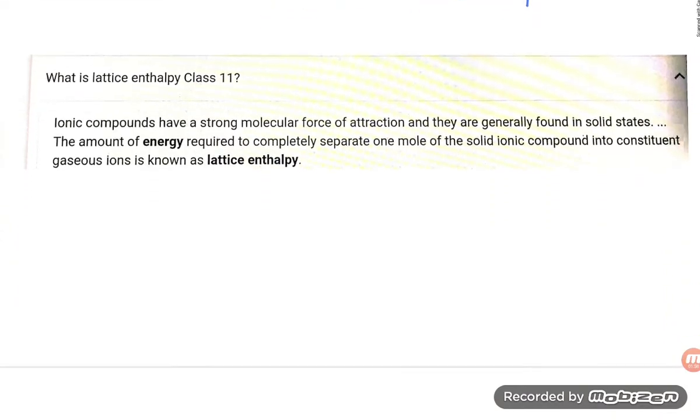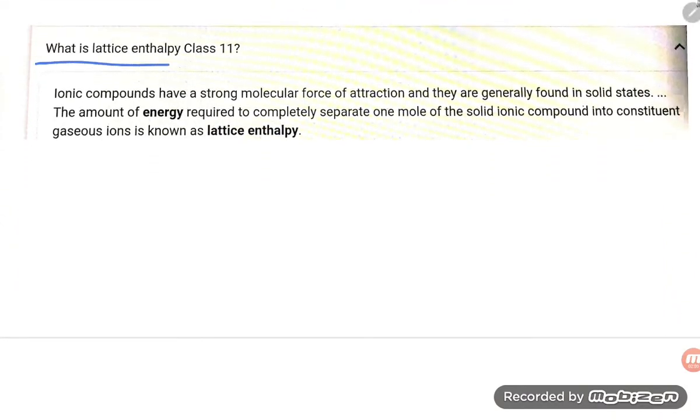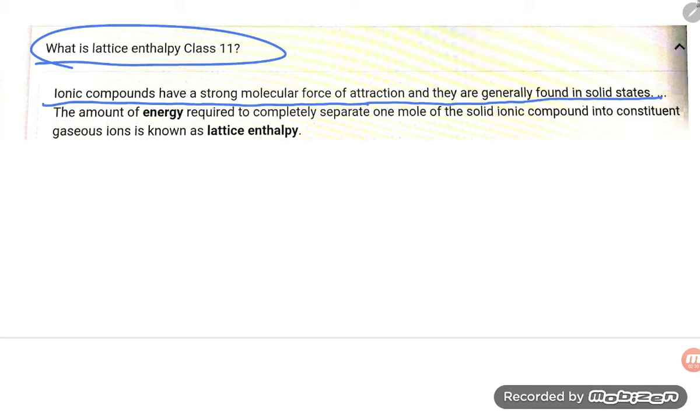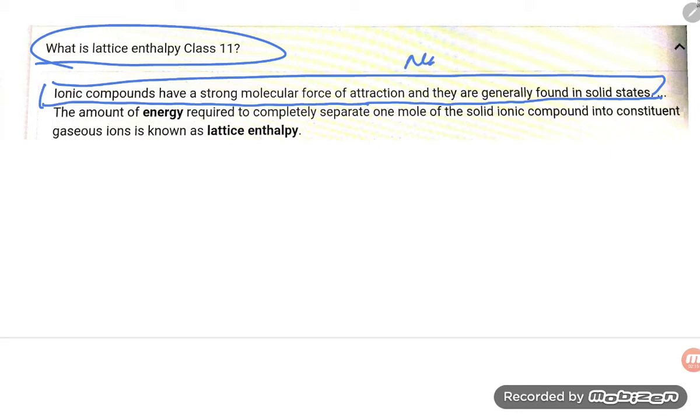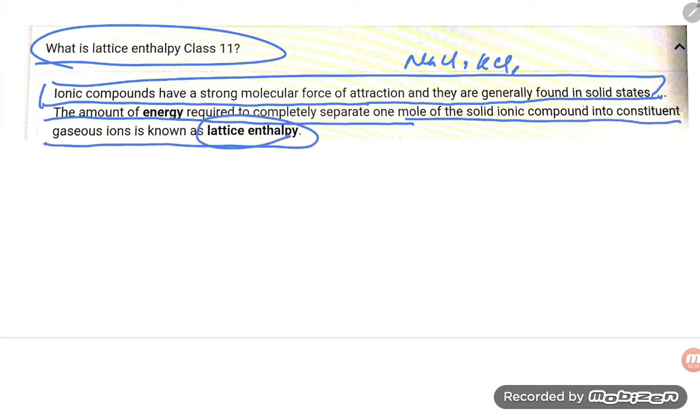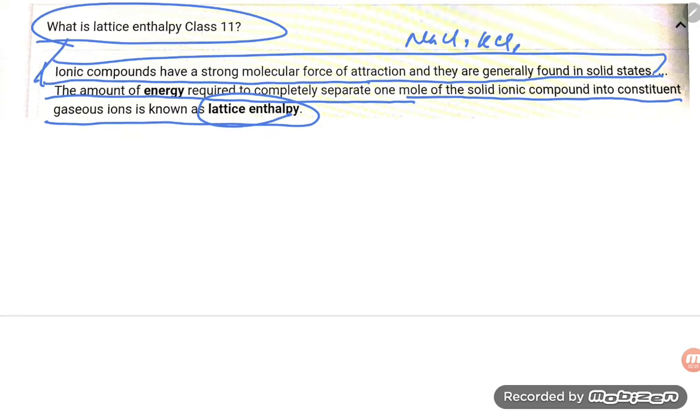Next point, read out, students: what is the lattice enthalpy for class 11th. Ionic compounds have a strong force of attraction, and they are generally found in the solid state, like NaCl and KCl. The amount of energy required to completely separate 1 mole of a solid ionic compound into its constituent gaseous ions is known as lattice energy. So here the definition is different, students.